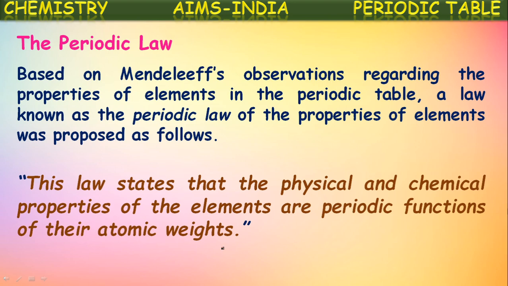Periodicity means, we know, repetition. That means when elements are written in the increasing order of their atomic weights, the physical and chemical properties are repeated periodically among the elements. So, the elements which periodically have similar chemical properties, he wrote one below another in one column. All those elements he called one group of elements. So, the elements present in one group have similar chemical properties. In that way, he arranged all the available elements in 8 vertical columns which he called groups.